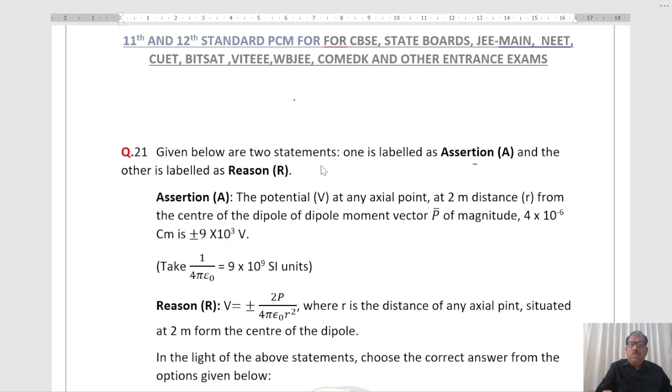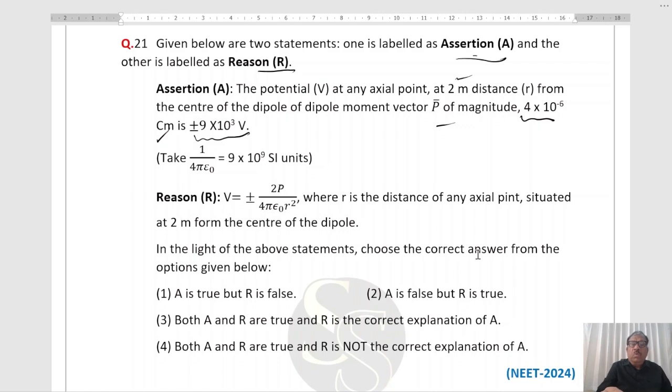Question: given below are two statements. One is labeled assertion, and the other is labeled reason. Assertion: the potential V at any point at 2 meter distance r from the center of the dipole moment vector P of magnitude 4 into 10 to the minus 6 coulomb meter is plus minus 9 into 10 to the 3 volt. Reason: V equals plus minus 2p upon 1 over 4 pi epsilon r square, where r is the distance of any point situated at 2 meter from the center of the dipole. You have to pick one of the correct answers.